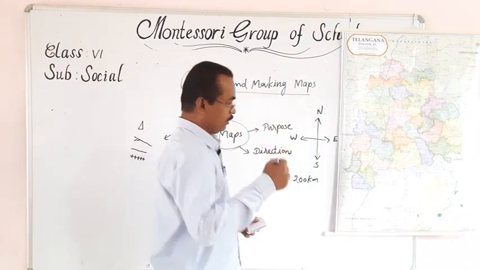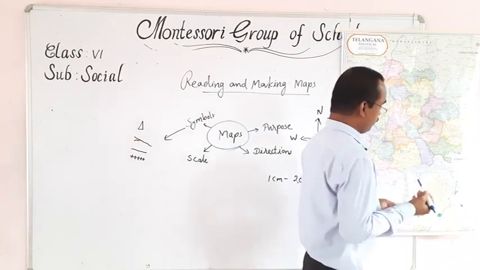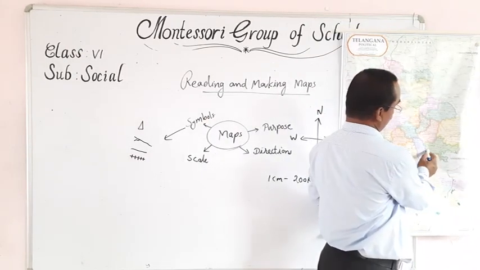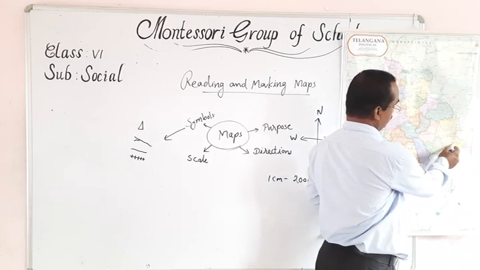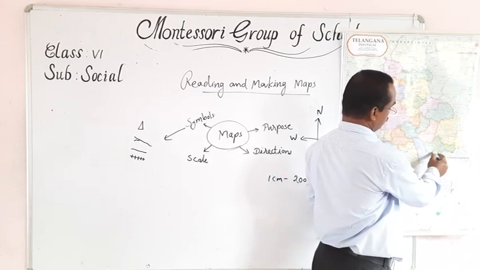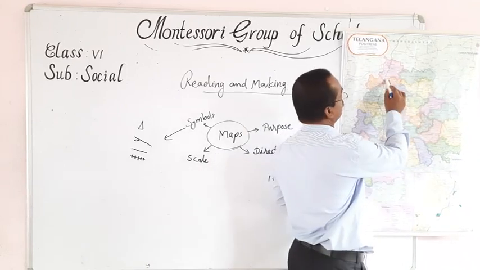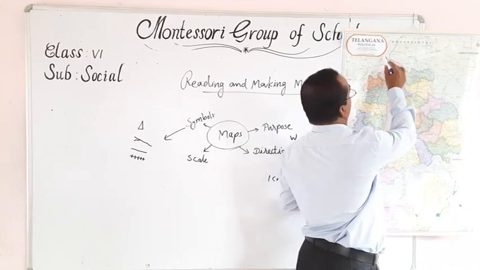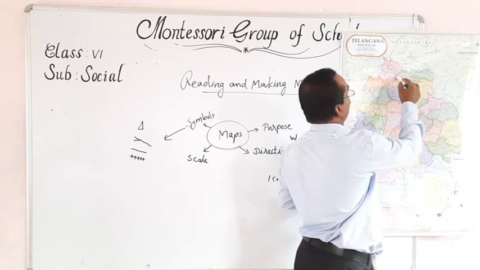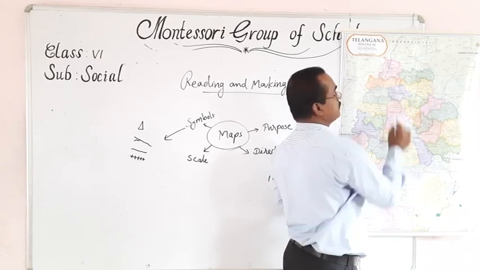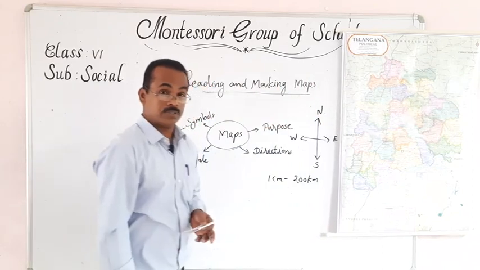If you belong to a common district, we have to show the common districts in this way. If you belong to the Adilabad district, you have to show that I am in this district and trace the boundary line of this district.